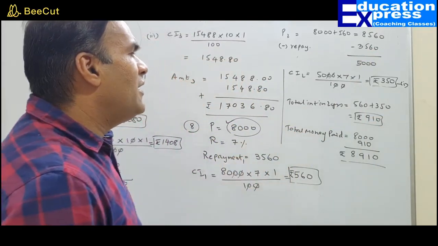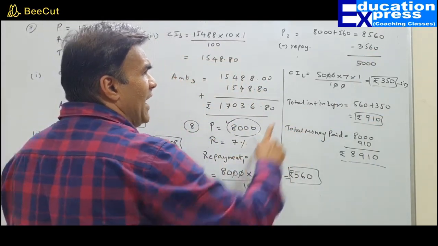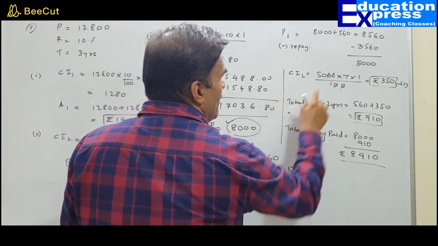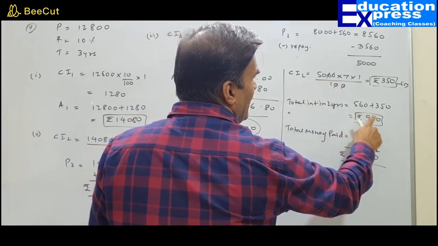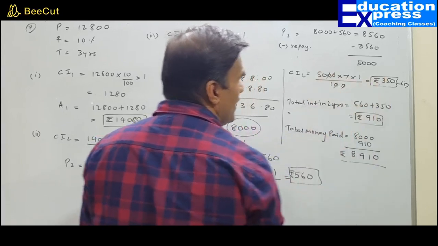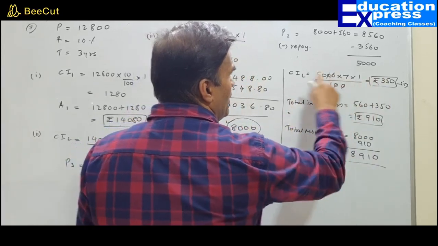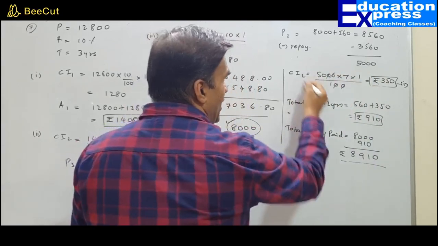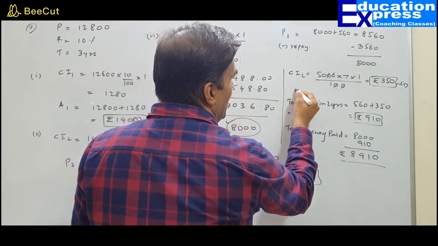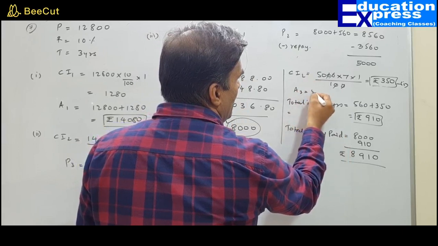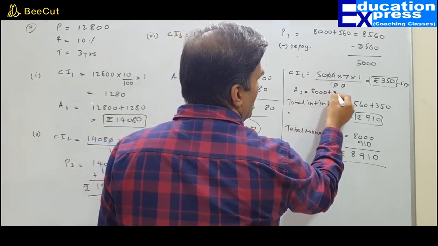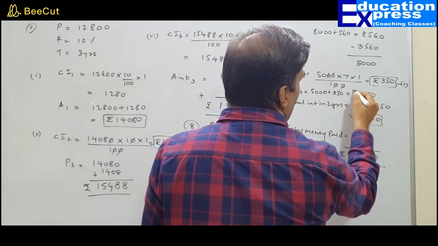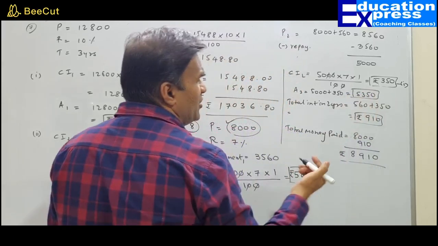Don't ever do that, because when I have to clear my dues, what I will pay would be 5,000 plus 350. That means the total amount due at the end of the third year would be 5,000 plus 350, that is 5,350. In that case, you can check it out.